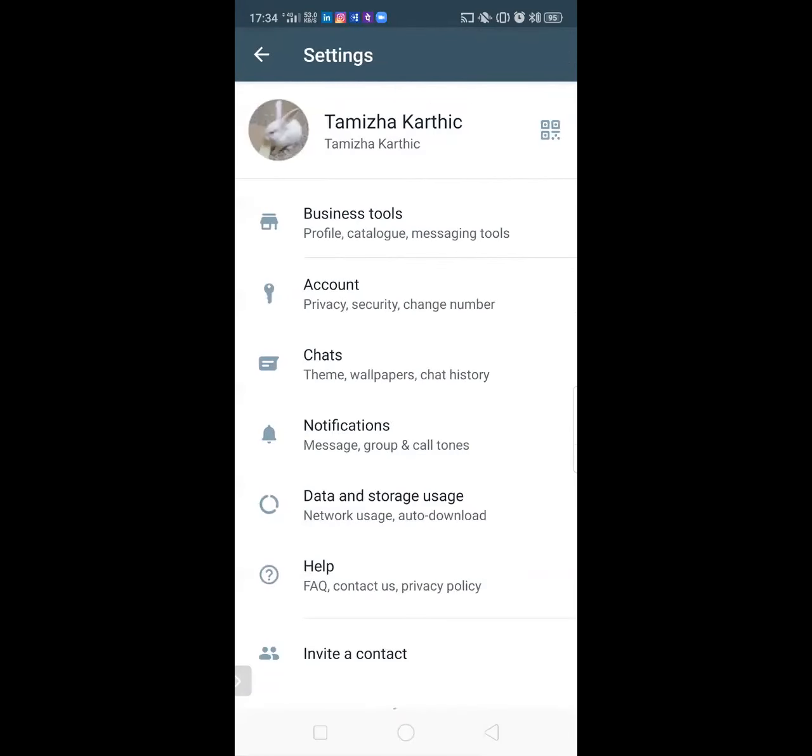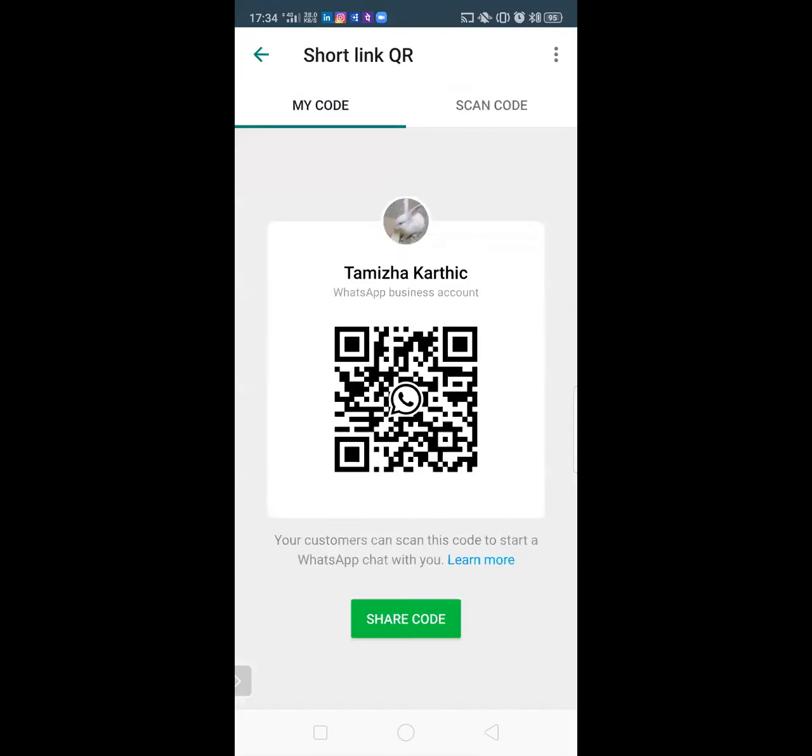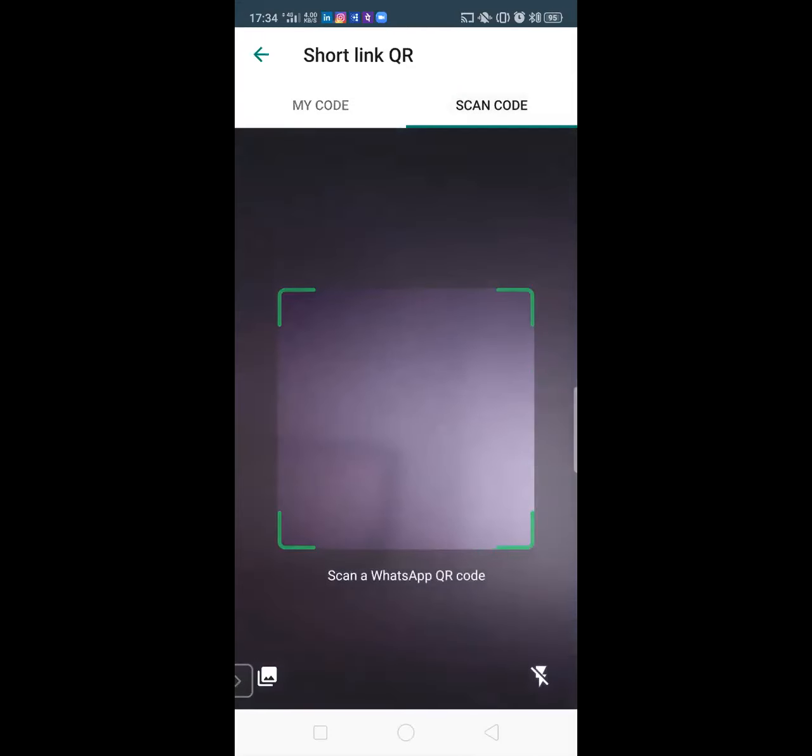As I have mentioned, there is a new feature which they launched very recently, yesterday. Near my name we have a QR code. Just share this QR code with anyone. By simply scanning the code, they can reach you through the new option launched yesterday. I want everyone watching this video to be able to scan the QR code of others.